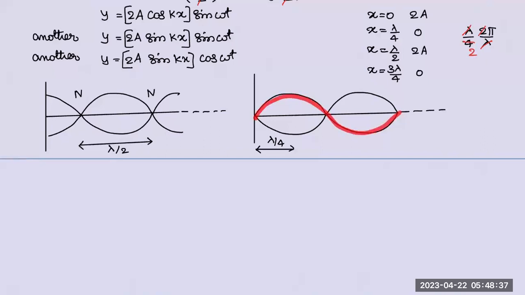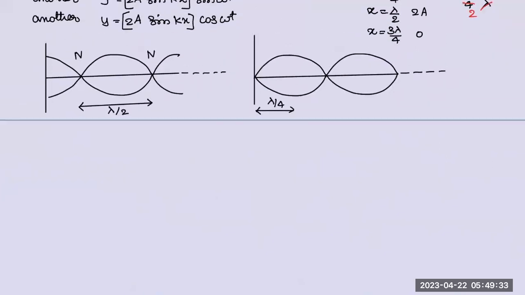Cos means the string starts from this extreme position and starts vibrating. Sine means it starts from equilibrium and starts vibrating. That's it. Sir, but cos omega t should be from equilibrium, sir. Cos omega t equilibrium? How? Right. This is what you need to understand. Lambda by 4. Good.